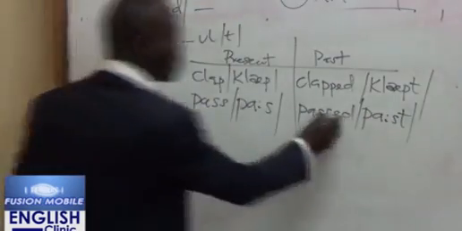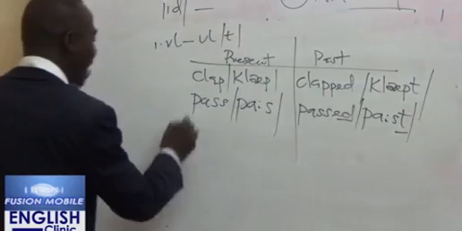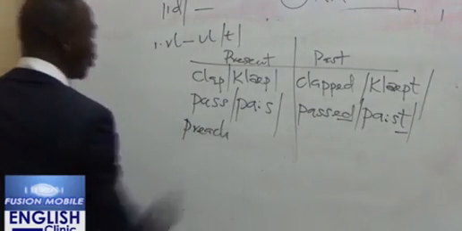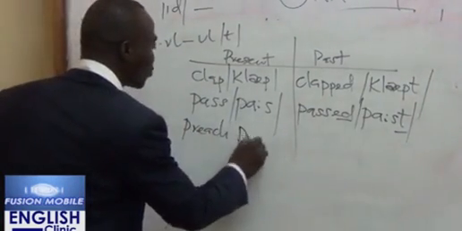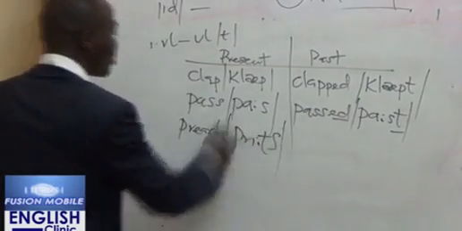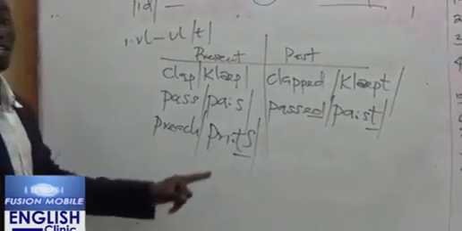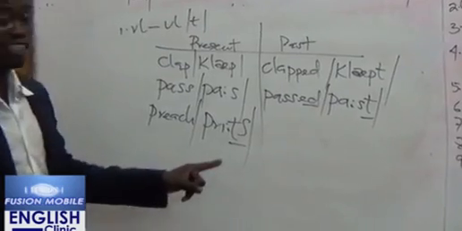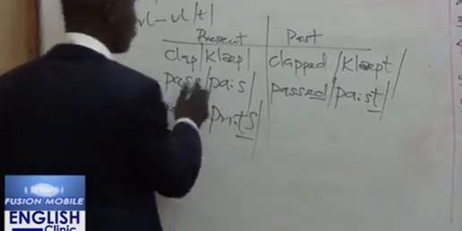So the ed is pronounced as t. Another example is the word preach. The last sound in preach is cha. You discover that cha is a voiceless sound. And the past tense of preach is what?